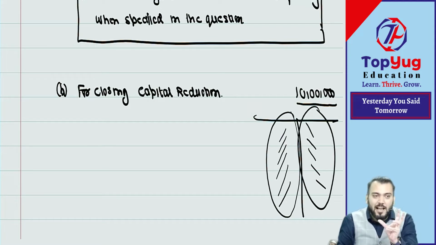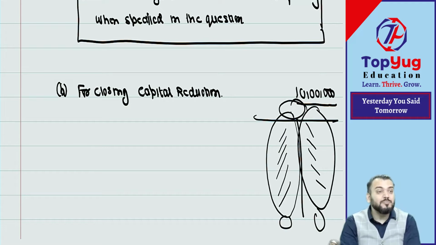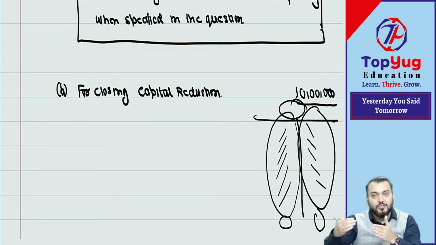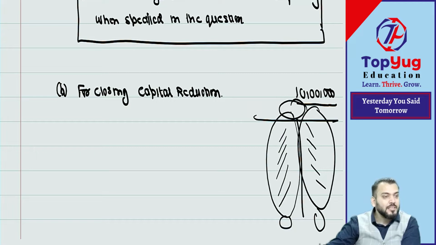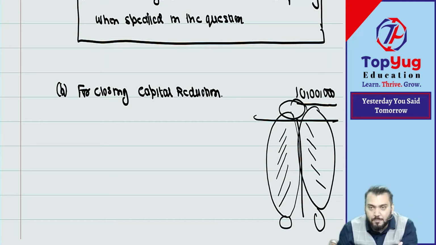Correct. Now, either capital reduction account will become zero or it will have some surplus balance. Understood? So for closing capital reduction account, after passing all the journal entries, you should close which account? Capital reduction account. Either it will have zero balance or some surplus balance.